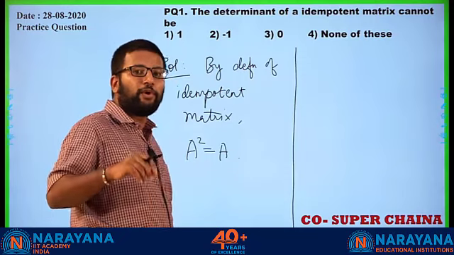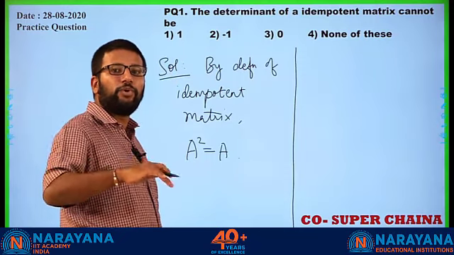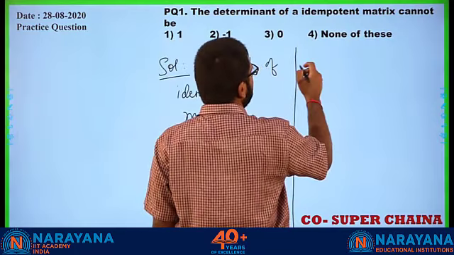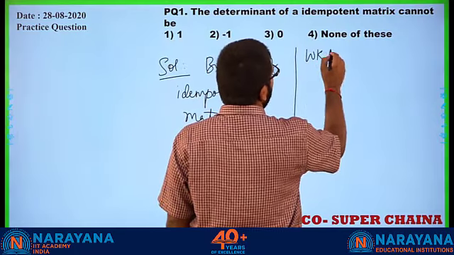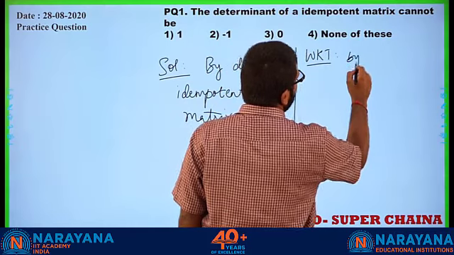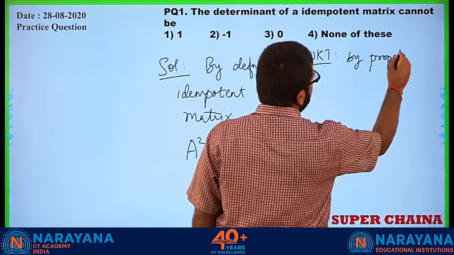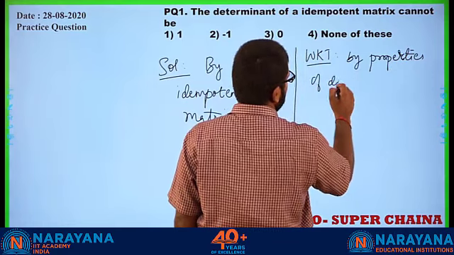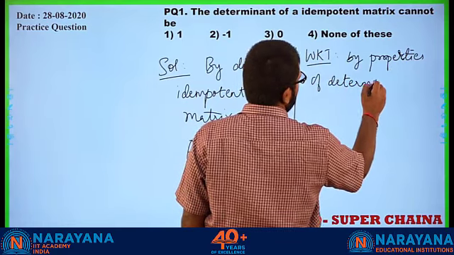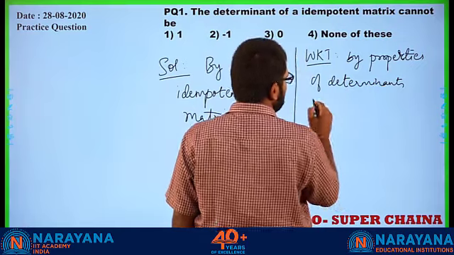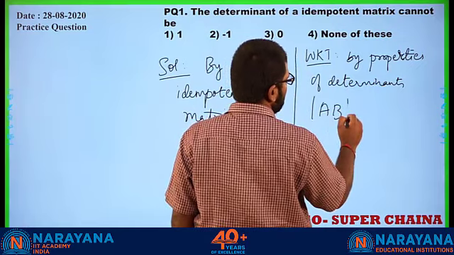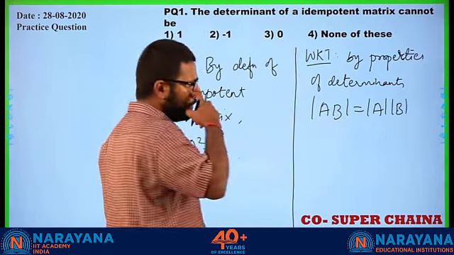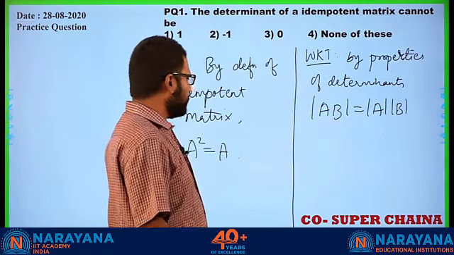Now we are going to use a property of determinant, again without going into the details of the multiplication behind it. The property is: determinant of AB is equal to determinant of A into determinant of B. Okay, mod AB is equal to mod A into mod B.